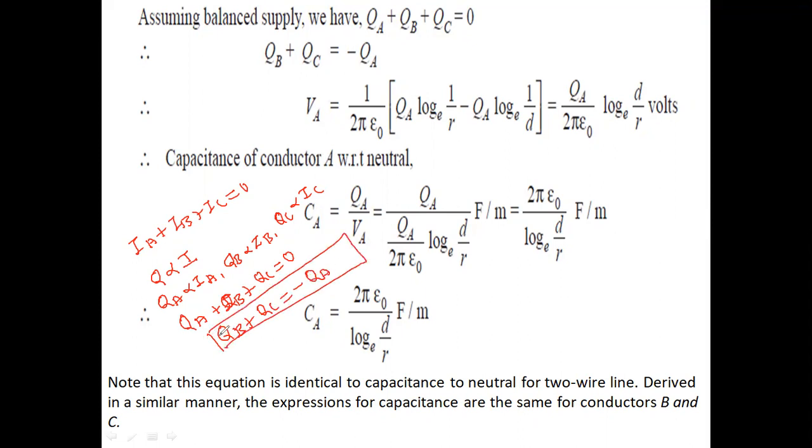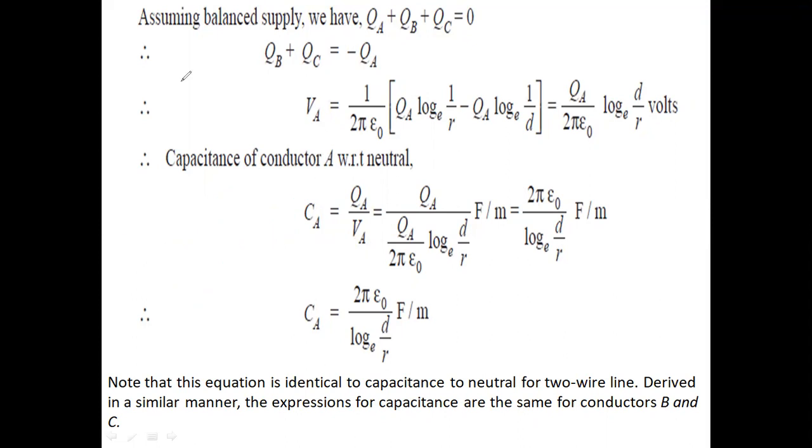So we have considered the supply of each phase to be balanced, that is, 120-degree phase displaced properly. Then put the value of QB plus QC equal to minus QA in the previous equation. The final answer is VA is equal to 1 upon 2 pi epsilon 0 QA log e 1 by R minus QA log e 1 by D. Now taking QA common, VA is QA upon 2 pi epsilon 0 log e D by R, applying the property of log, in volts.